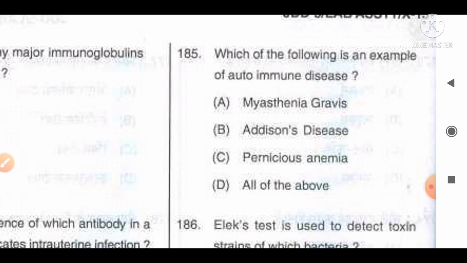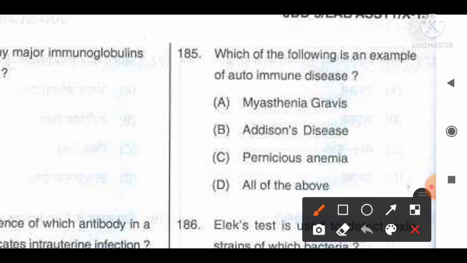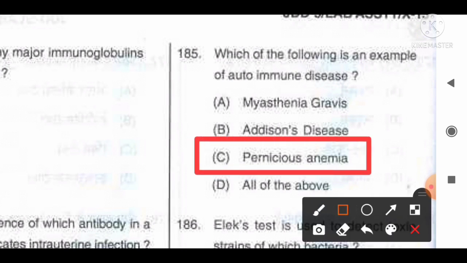Move to the next question, number 185. Which of the following is an example of autoimmune disease? Options are A, myasthenia gravis, B, Addison's disease, C, pernicious anemia, D, all of the above. Various examples of autoimmune diseases are rheumatoid arthritis, Guillain-Barré syndrome, type 1 diabetes mellitus, multiple sclerosis, psoriasis, systemic lupus erythematosus, and pernicious anemia is also thought to be an autoimmune disease. So from the given information, we can say option C will be the correct answer for this question.